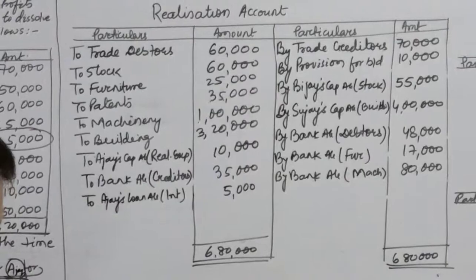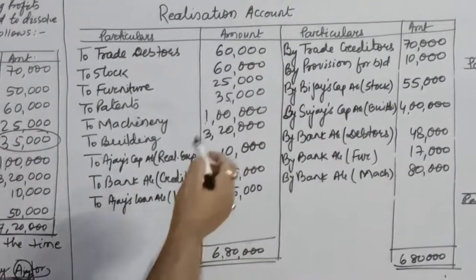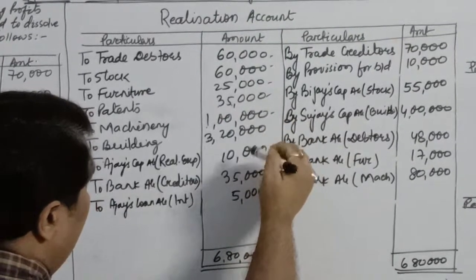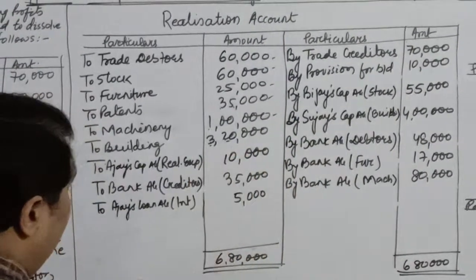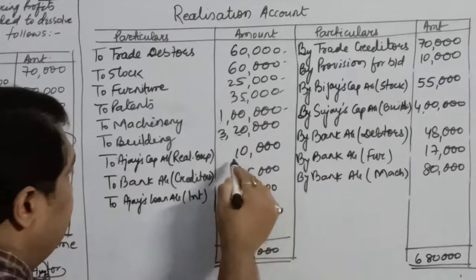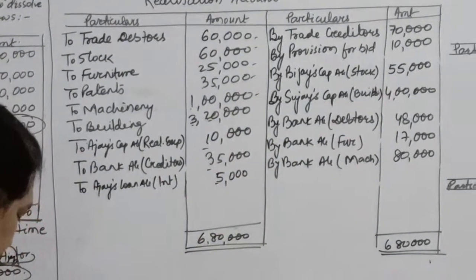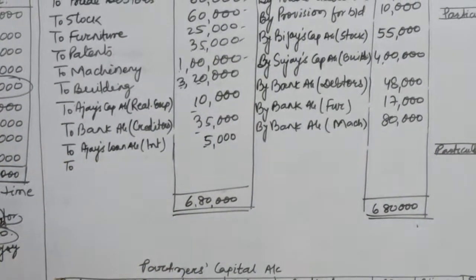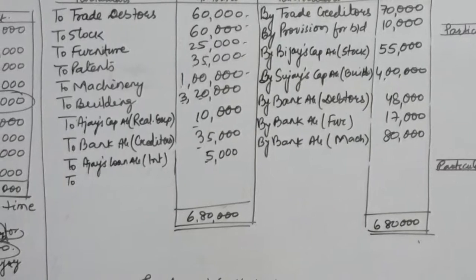So 6 lakhs 80,000 minus it is 1 lakh 20,000, 1 lakh 80,000, 2 lakh 80,000, 3 lakh 6 lakhs, minus 6 lakhs, minus 10, 45, 50. So 30,000 is the balance which will be distributed amongst all the partners.